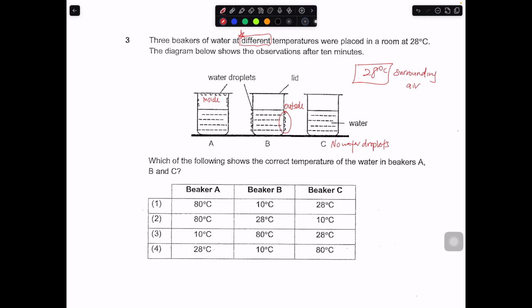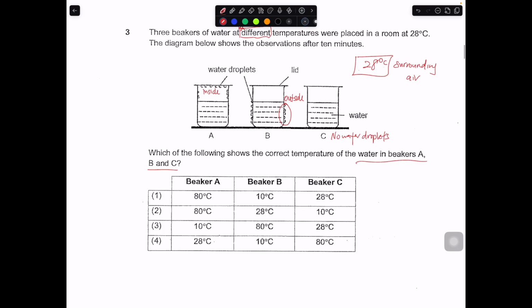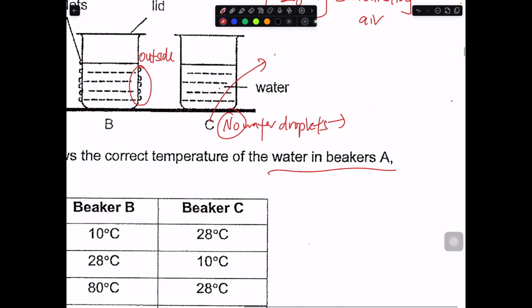Which one shows the correct temperature of water in beakers A, B, and C? So first up, when you see no water droplets, the water temperature must be the same as the surrounding. For C, no water droplets. So the water in beaker C is the same as the surrounding.